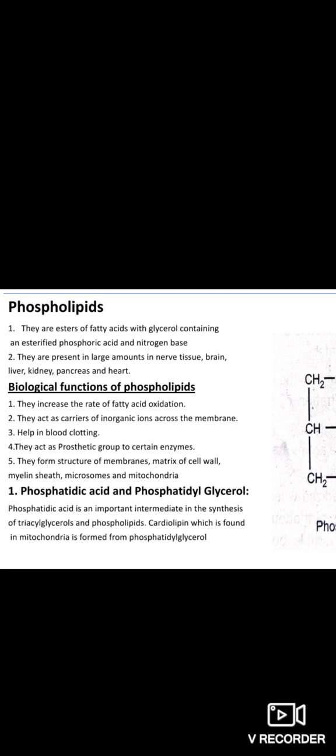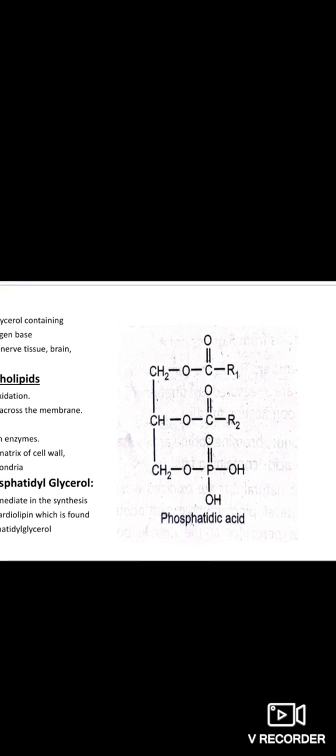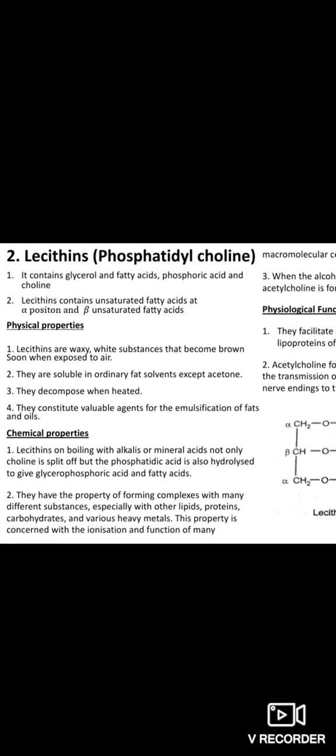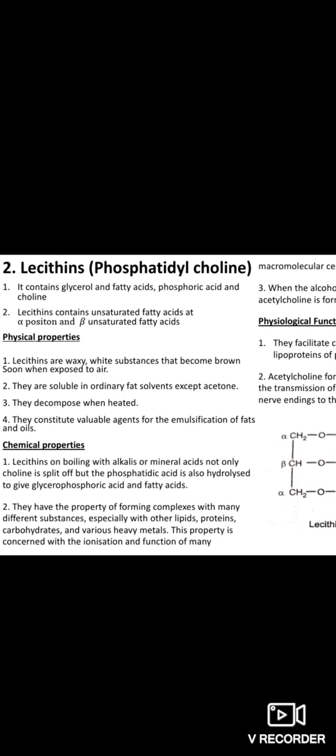Now, phosphatidic acid and phosphatidylglycerol are important intermediates in synthesis of triglycerols and phospholipids. You can see the structure of phosphatidic acid here. Second one is lecithin. They are often considered as phosphatidylcholine. They consist of glycerol, fatty acid, phosphoric acid and choline. That's why phosphatidylcholine. They contain saturated fatty acids at alpha position and unsaturated fatty acids at beta position.